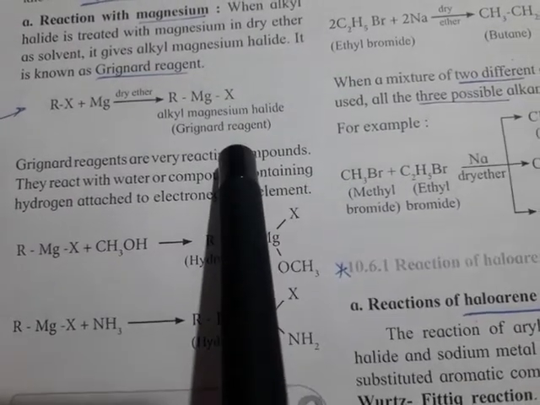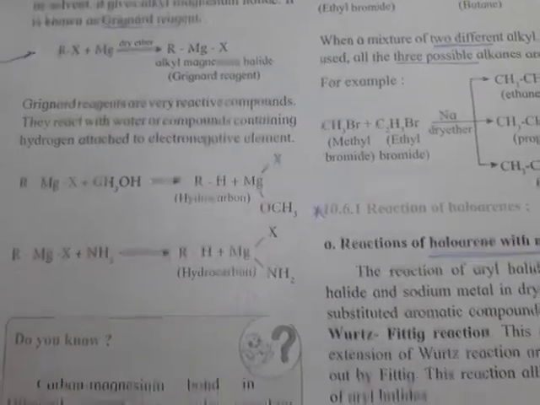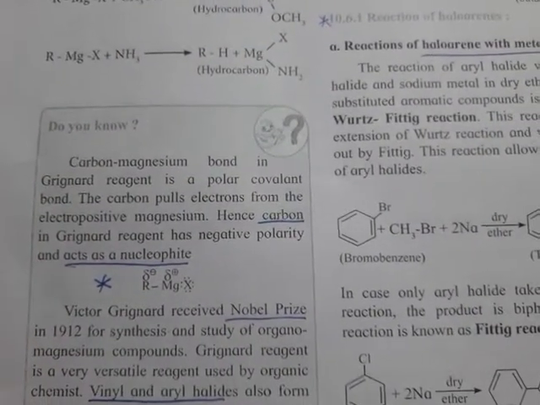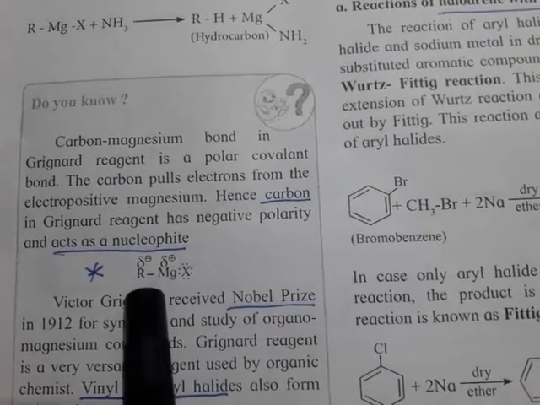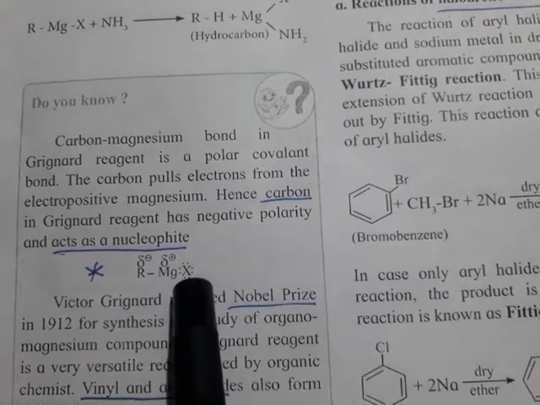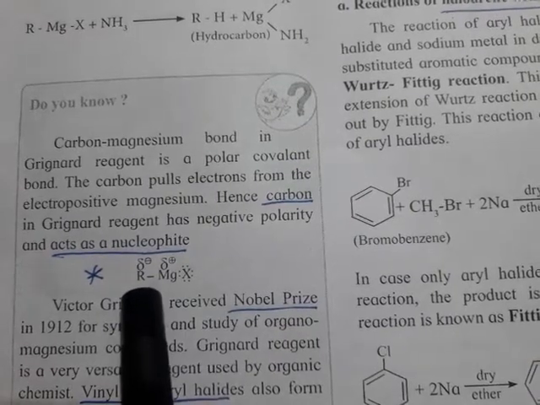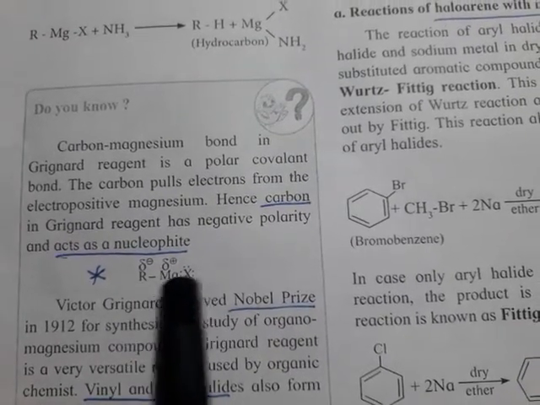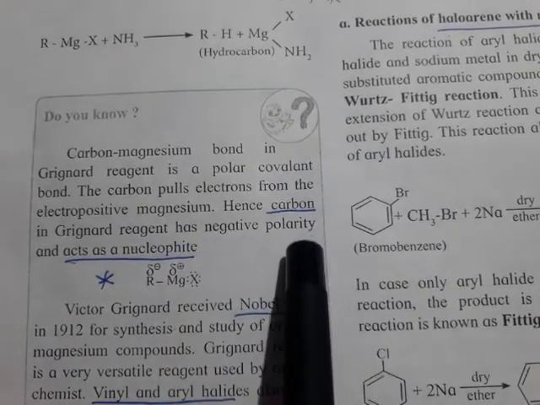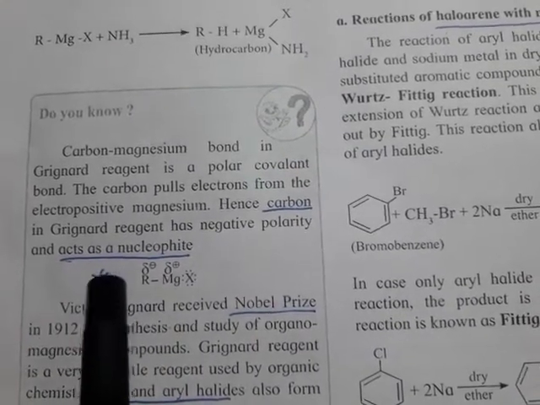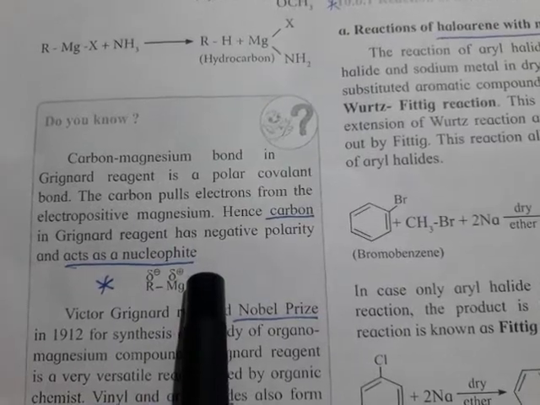Now in this Grignard's reagent, I told you that this Mg is highly electropositive. So it donates its electron to its neighbors. One neighbor is halogen and other neighbor is R. So R gets electrons from Mg. So here carbon in the Grignard's reagent has negative polarity and it acts as nucleophile.